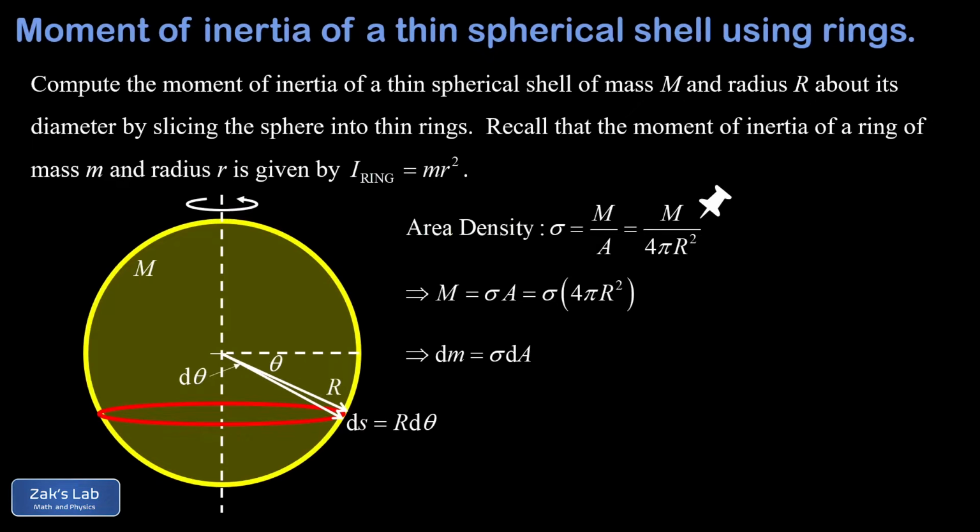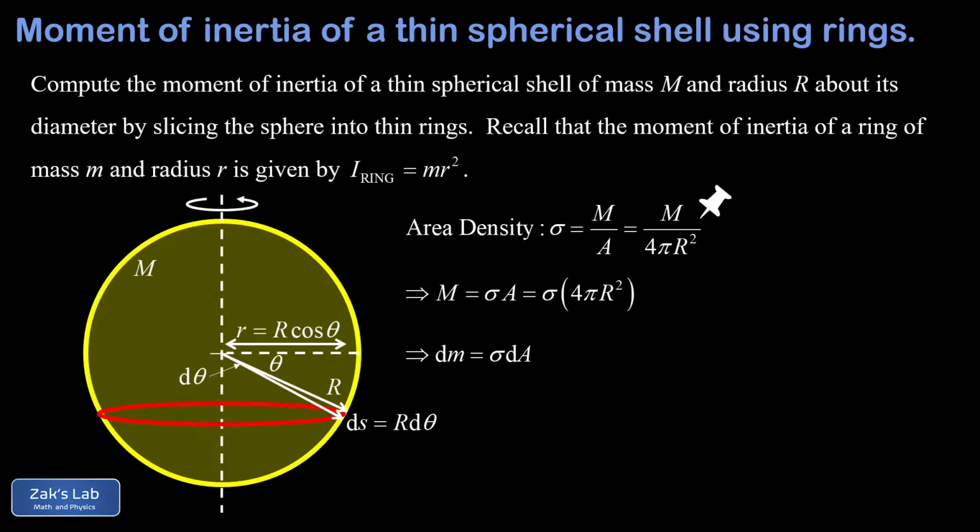Next, to get the distance around the ring, in other words, the circumference, we need its radius, and we'll call that little r. Notice that little r becomes smaller as we get closer to the poles of this sphere, and it's maximized at the equator of the sphere. So these are changing depending on the value of theta for the ring that we're thinking about. And a bit of right triangle trigonometry tells us that little r is just big R cosine theta.